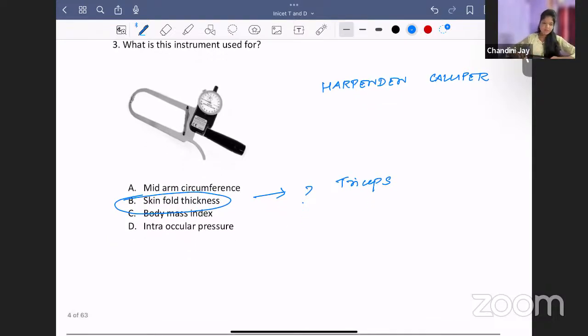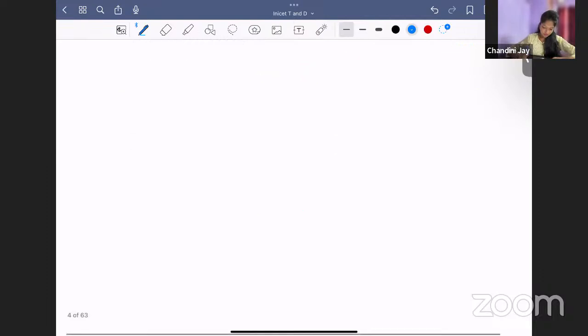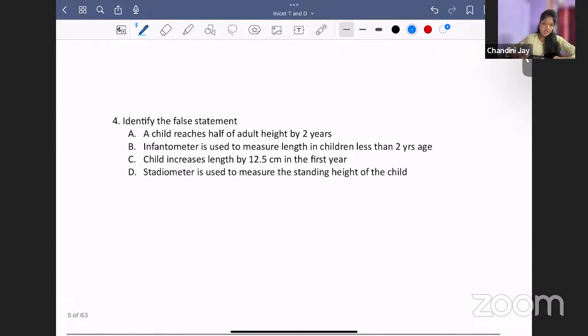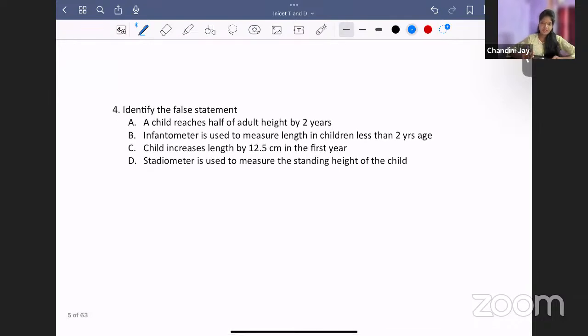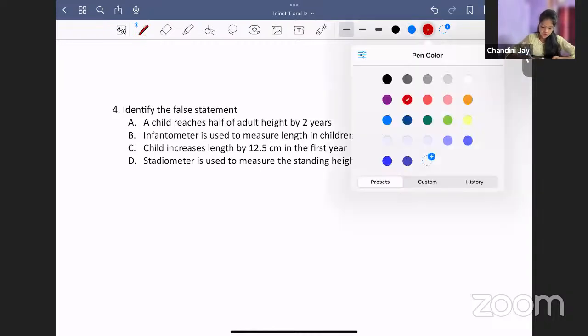Fine. Now coming to the fourth question. Identify the false statement. We have given 4 statements. You have to identify which one is not true. A. Child reaches half of adult height by 2 years. Right or wrong? Yes, it is right. The child reaches half of adult height by 2 years of age.